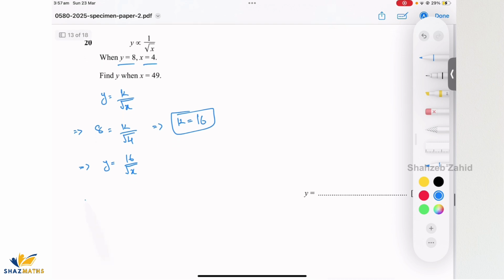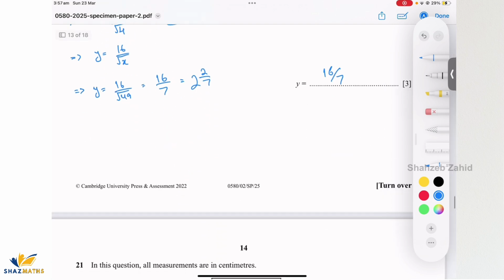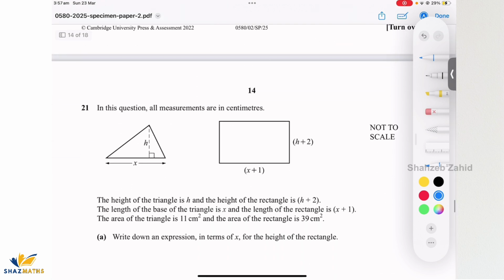Now it says find the value of y when x is 49. So y equals to 16 over square root of 49, which is 7. So y is 16 by 7. Now you can leave the answer in this form, or you can go in mixed number as well, which is 2 whole 2 by 7. Both ways you'll get full marks.